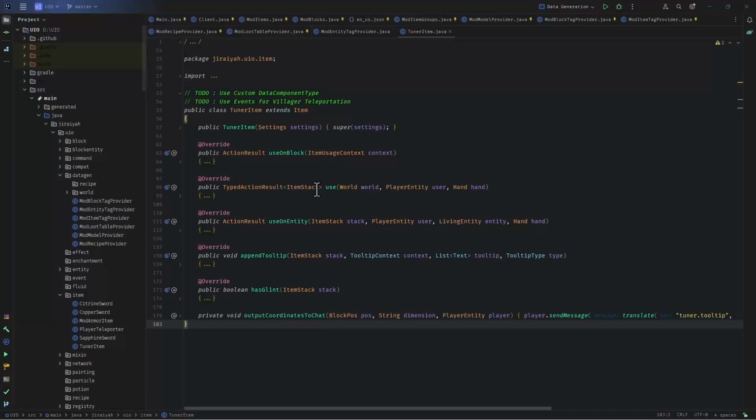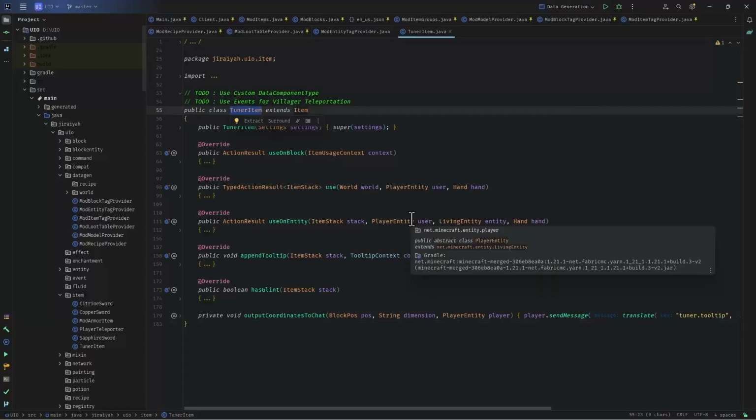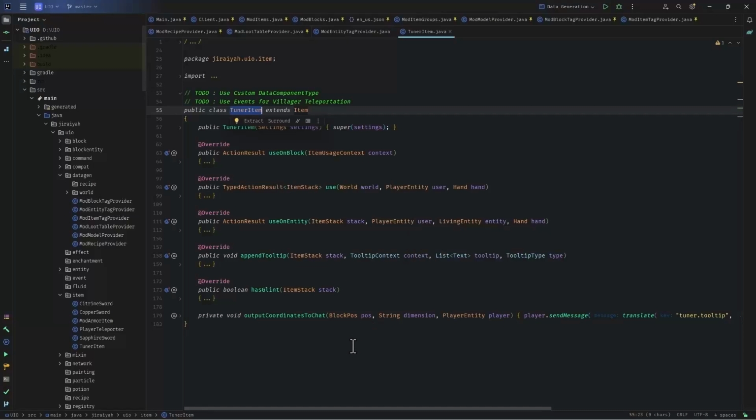If you remember, we had an item called tuner item. We would use this tuner item to teleport entities around the world. However, when we right-click with this item on the villagers, they would not teleport, and instead they would open up their trading panel. And at the time, I mentioned that we can solve this when we learn about events. Today is the time.